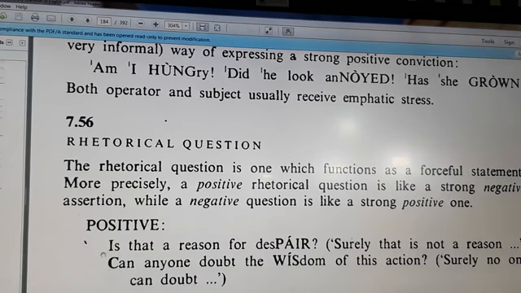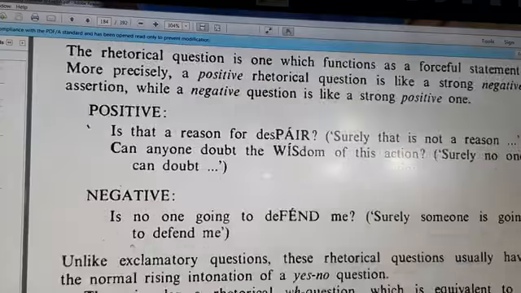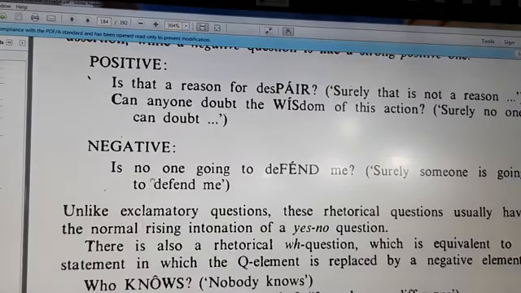If the question is positive, there we don't have negation here. So I mean something which is negative. I want to confirm this. If the rhetorical question is negative, like this one, is no one going to defend me? The meaning I want to confirm here is, surely someone is going to defend me. It means I want to say something which is positive.